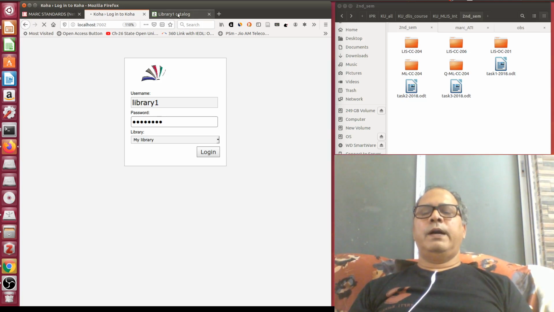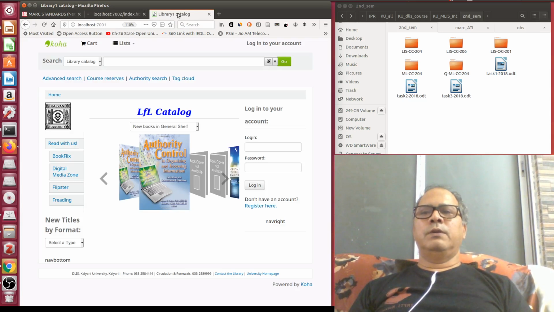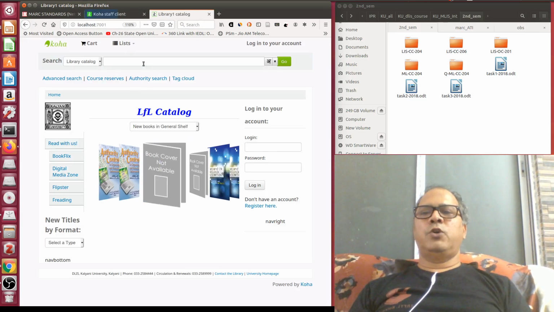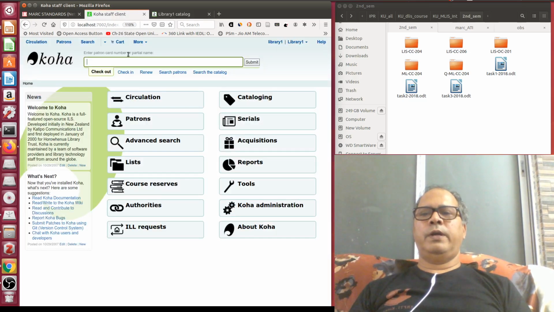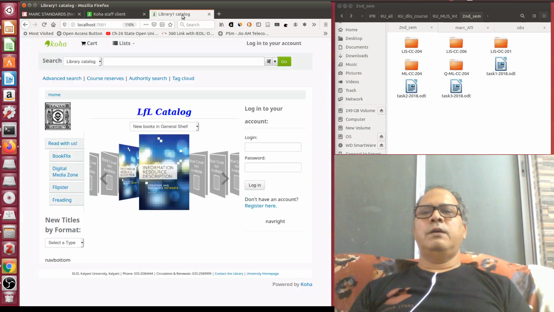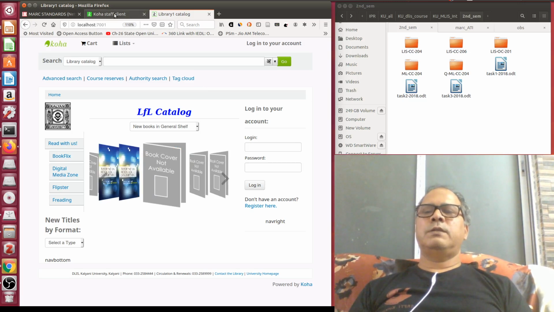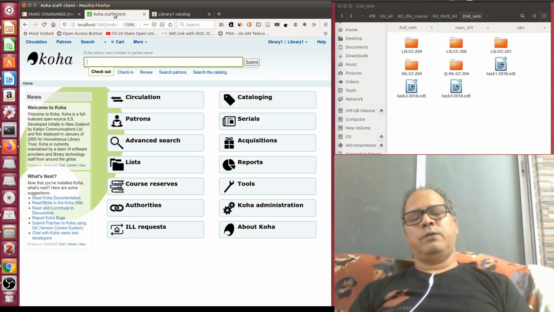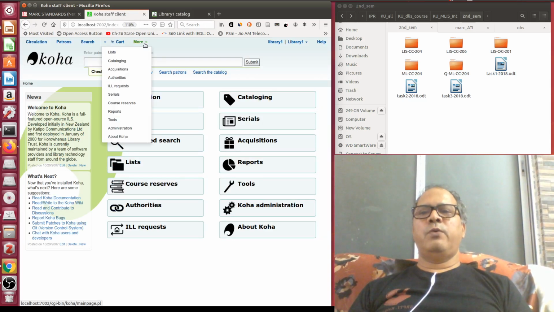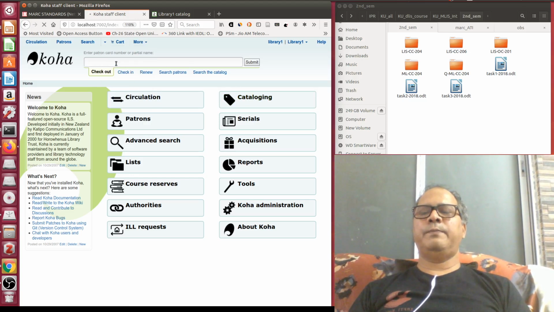Like any other library automation software, Koha has two interfaces. One is the OPAC interface where your people can search, and another is the staff client where you as a librarian can work. So this is the staff interface of Koha, and this is the online public access catalog, or OPAC, of Koha. So let us very quickly add a book so that you can understand. Suppose I want to catalog a book. These are the shortcut menus. You can click here or you can also click here.